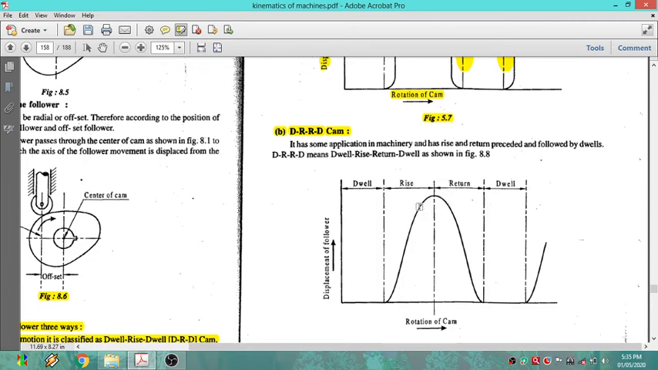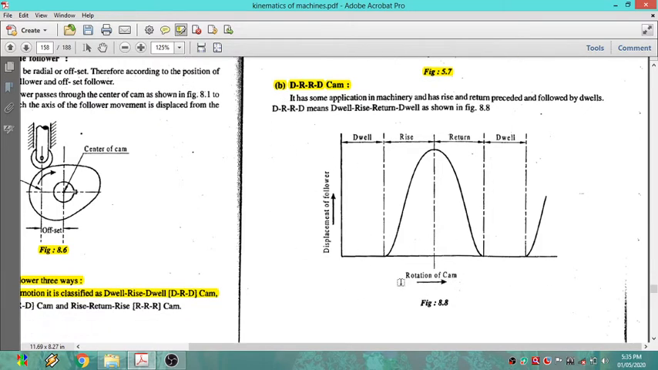There is no in between the dwell period. So suddenly it will rise and suddenly it will return, and the return is followed by dwells. Now if you look at that again, the cam is rotating continuously,